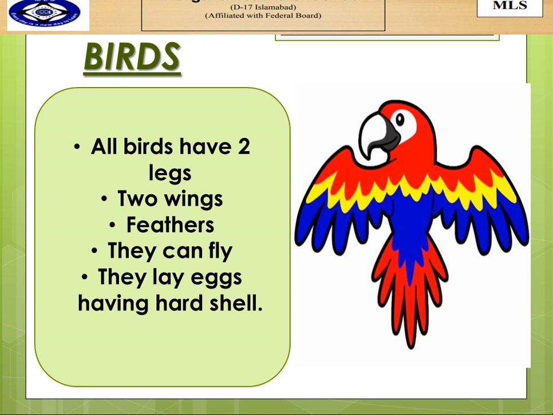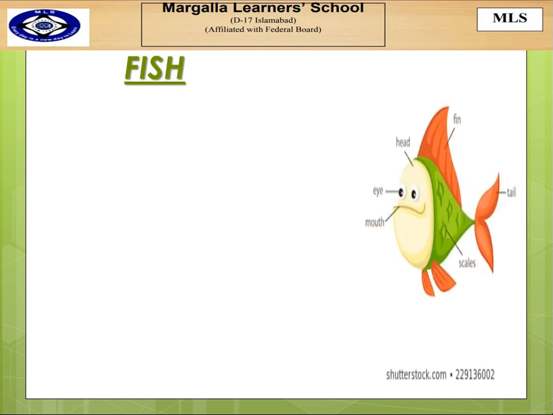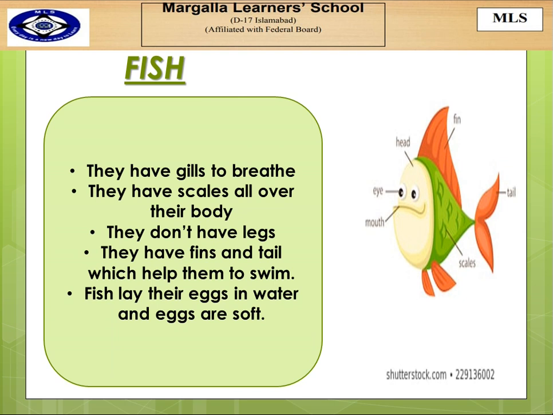Our next animal are fish. Fish have gills to breathe because they live underwater. They have scales all over their body. They don't have legs. How sad!